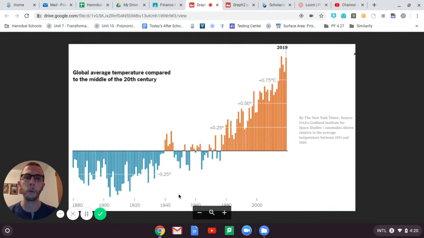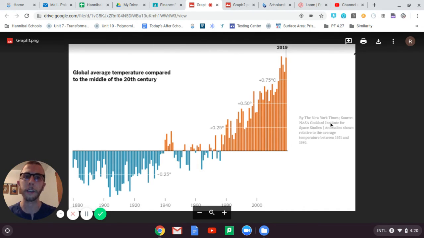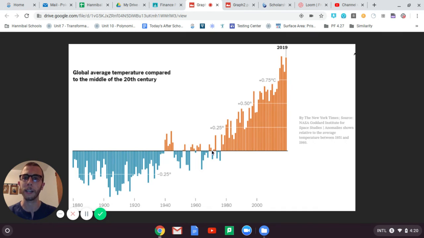Okay, another thing I'm wondering, why did the makers of this graph, NASA Goddard Institute for Space Studies, decide to make that average temperature between 1951 and 1980 the baseline? You know, that's something I'm wondering. Okay, so again, up to you guys to point out things that you notice and things that you're wondering. And that should bring you to the catchy headline, right? Tie it all together to say what's going on in this graph, the main idea here.